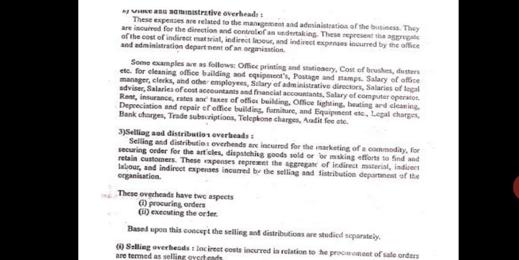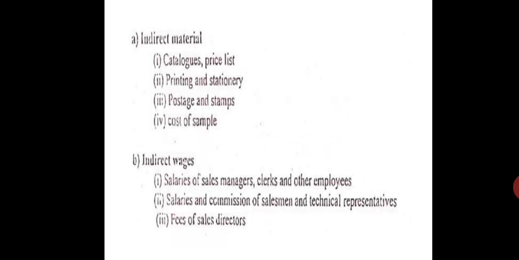These overheads have two aspects. One is procuring orders and second is executing the order. So procuring is the selling overhead and second is the distribution overhead. So like catalogs, you make a product catalog, right? Price list you make, printing and stationery, postage and stamps, cost of samples, free samples are given, so that cost is also included. Then indirect wages like sales clerks, sales managers, their salaries. Then there is sometimes commission paid to the salesman and technical representative, and some sales directors also will be there.